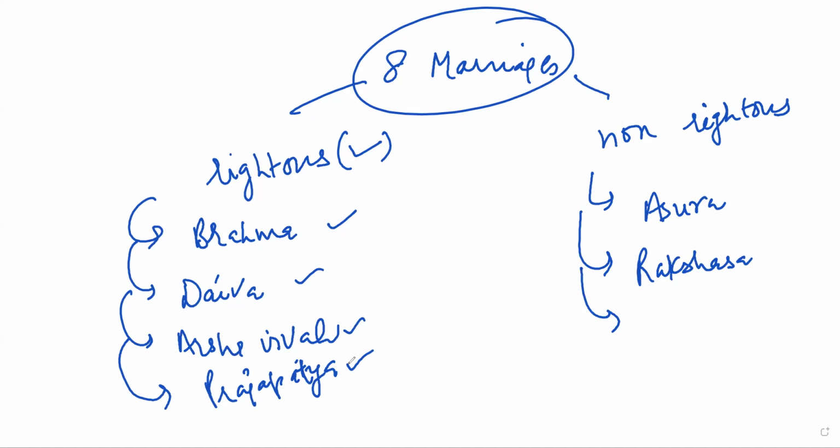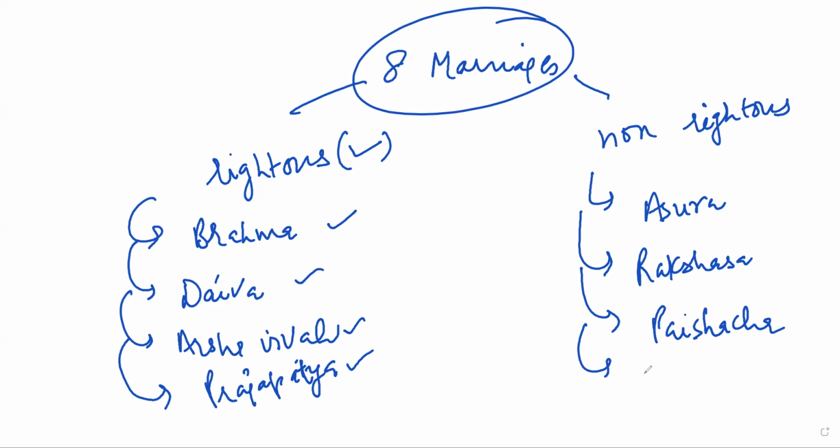Then another is Paishach Vivaha. In Paishach Vivaha, if a man has sexually assaulted a woman while she was asleep, mentally challenged, or intoxicated, it would automatically be taken as if the man has married that lady. So this is known as Paishach Vivaha.